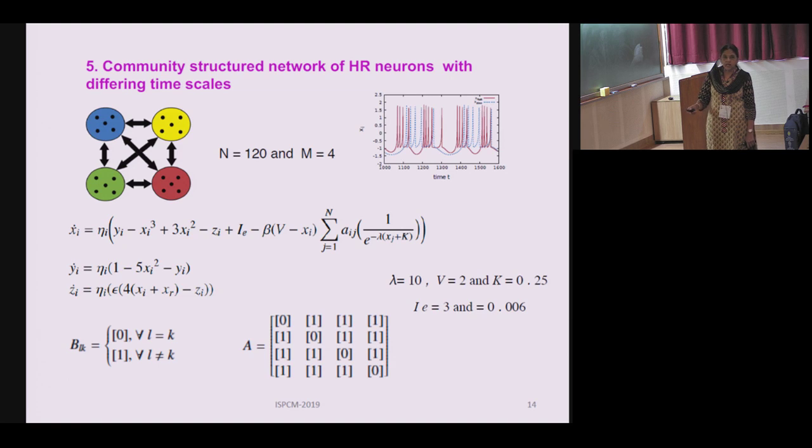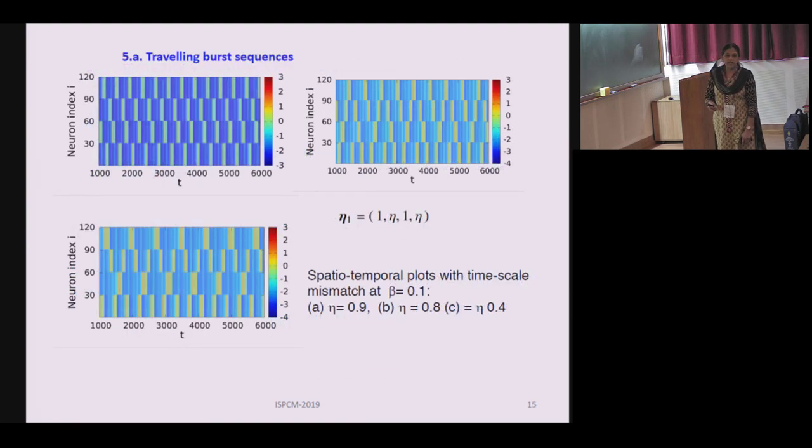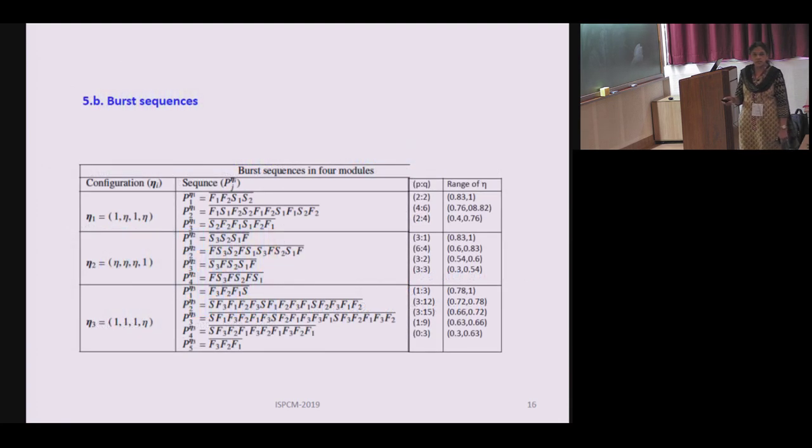So we are using an HR model of neurons, and we find that because of this, there can be traveling burst sequences that go round and round among the modules like this. So this is how we introduce the time scale parameter. 2 of them are fast while 2 are slow. And then we find that depending upon the other parameters, we can have different types of patterns of synchronization, patterns of bursts happening. So we have quantified all of them here, how it happens.